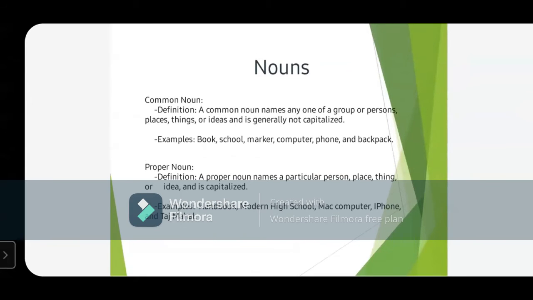Then there are different parts of noun like common noun. Common noun, anything which is common, which has a common name, which is used for everyone. For example, you can see book, school, marker, computer, phone, backpack. These all are common things. So they are common noun.